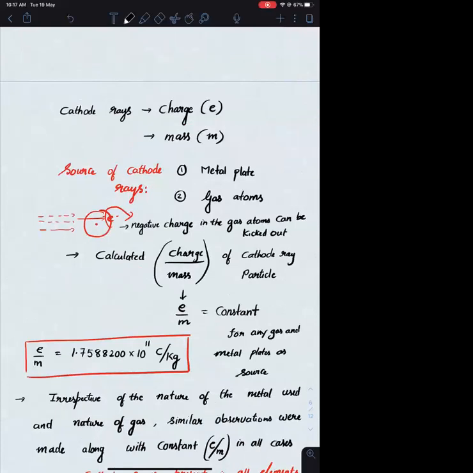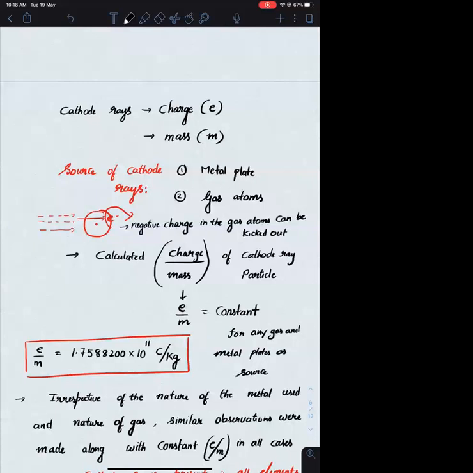दूसरा point ये important है. They will ask you what is the source of the cathode rays. They will give you metal plate, gas atoms, both, none of this. So the answer will be metal plate as well as the gas atoms. ठीक है. And they will ask you what is the E/M ratio of cathode ray particles. Is it a constant or a variable? The answer is it is a constant.